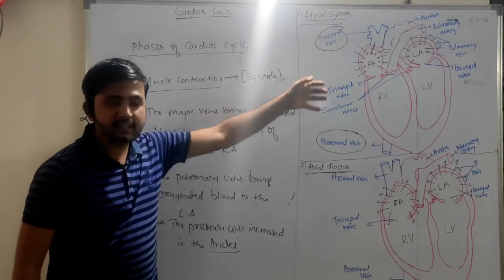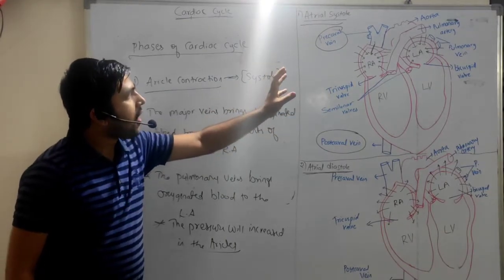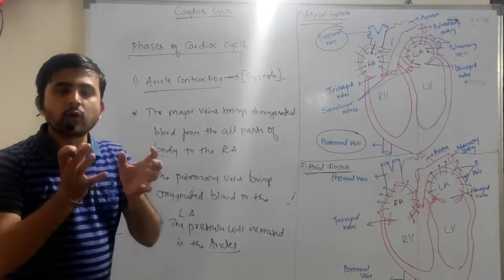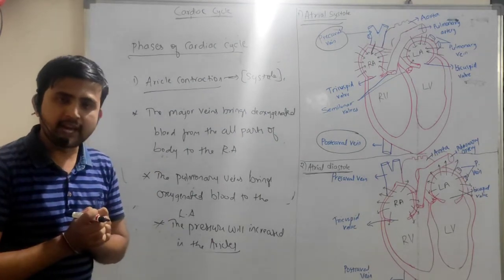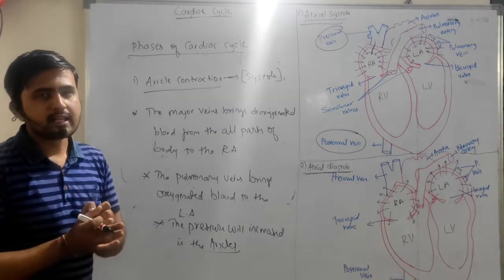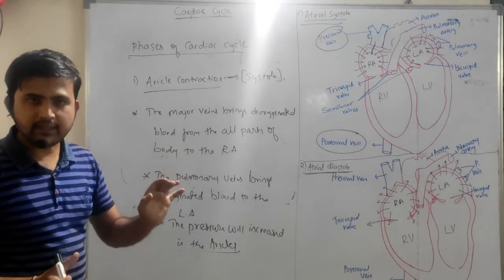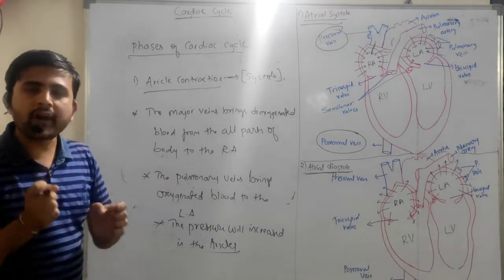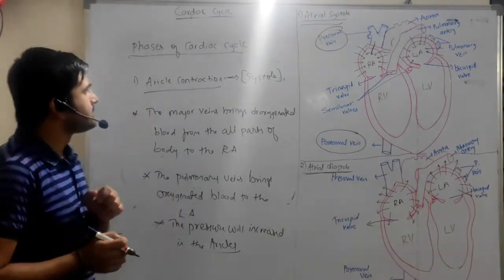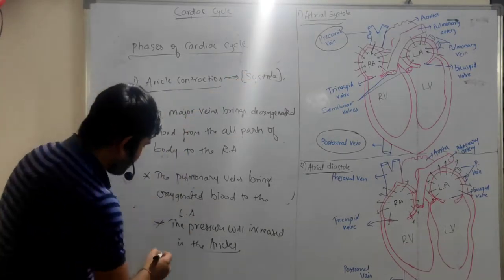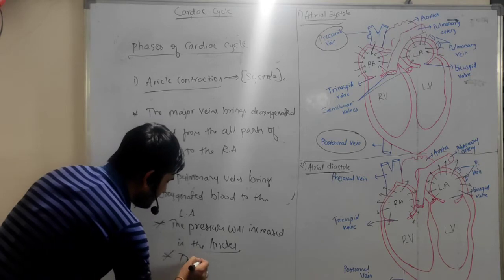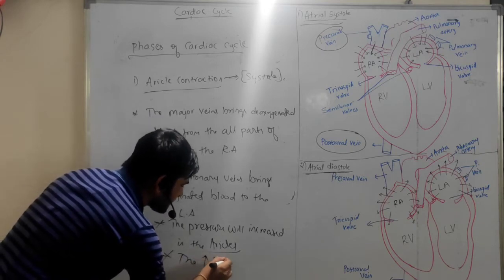When the pressure is increased, the auricles start to contract with the help of a tissue called cardiac tissue, or cardiac muscle. It is the cardiac muscle which helps in the contraction of the auricles.